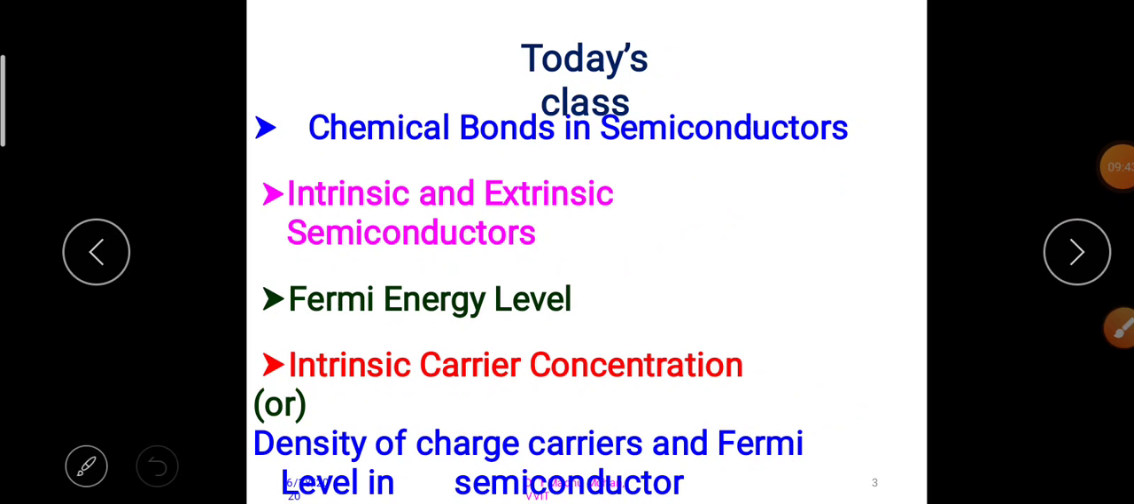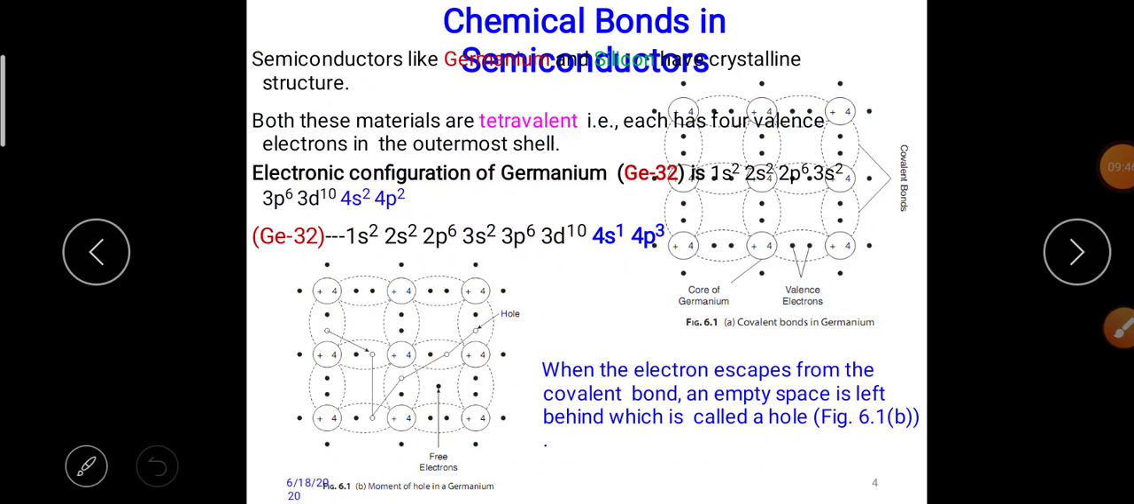Now discuss the chemical bonds in semiconductors. Semiconductors like germanium and silicon have a crystalline structure. Both these materials are tetravalent. Each has 4 valence electrons in the outermost shell. The electronic configuration of germanium, atomic number 32, is 1s2, 2s2, 2p6, 3s2, 3p6, 3d10, 4s2, 4p2.